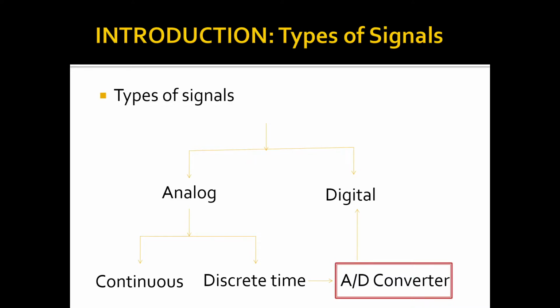What is a digital signal? A digital signal is one wherein both the time as well as the amplitude are discretized. That means both are sampled. Such signals we call digital signals. But in normal day-to-day life, we use discrete and digital in whichever way we want.